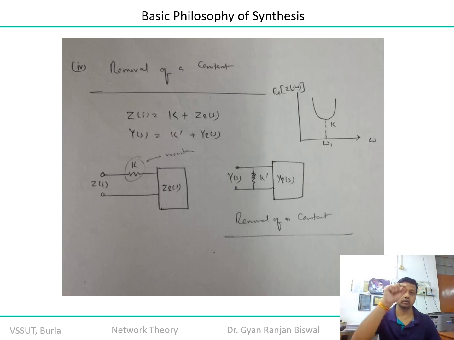So you are getting the vertical y plane, positive y axis, and in the x axis you are getting the frequency. The frequency is the instantaneous value of frequency, and the frequency over which this network is operating, let us assume, is omega 1. It can be any numeric value. Here I am assuming that your omega 1 is 50 hertz. In that case you can get the value of constant k when the real value component is at the minimum level, at the lowest level.